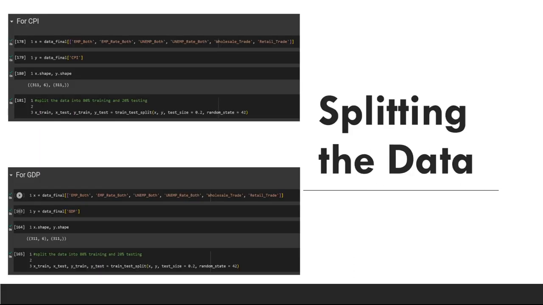Moving on, this is how we have split the data, and we can see the X shape being 311 by 6. We have used all the variables as explained by Aniket and Yashwanthi. These are the variables which we have considered and how they affect the CPI, and similarly how all the other variables affect the GDP. So we have split it like this: 80% training data and 20% test data.